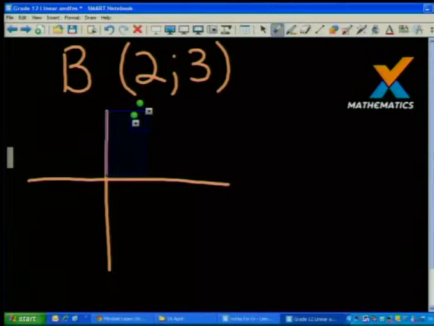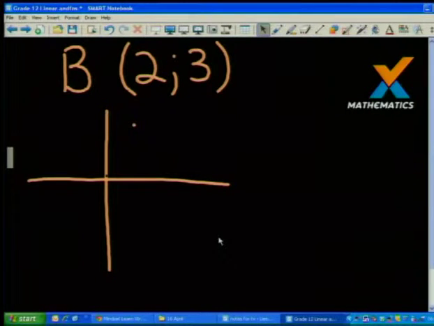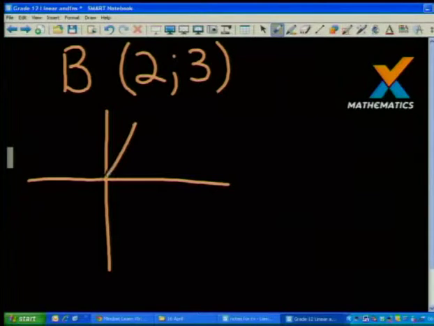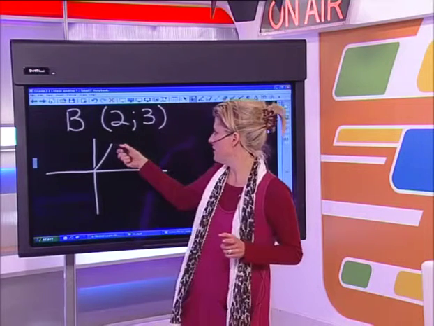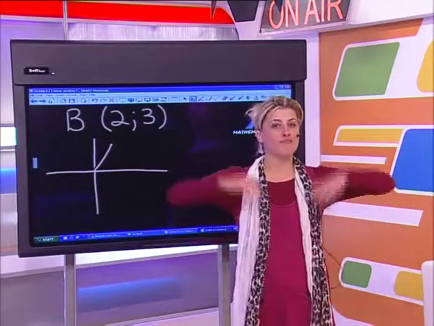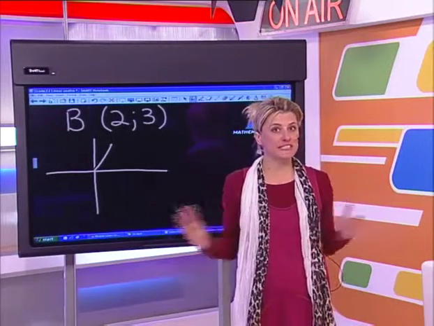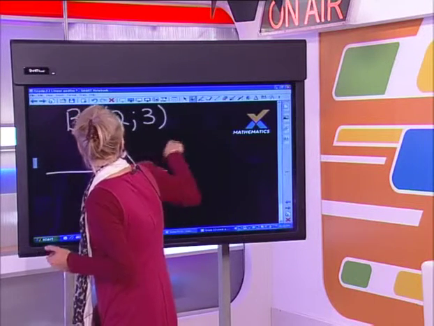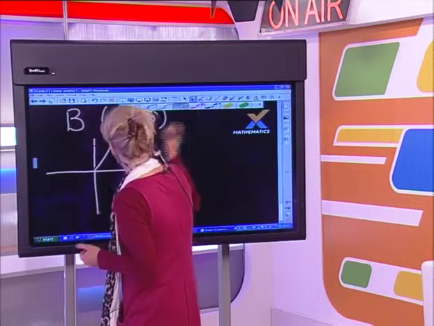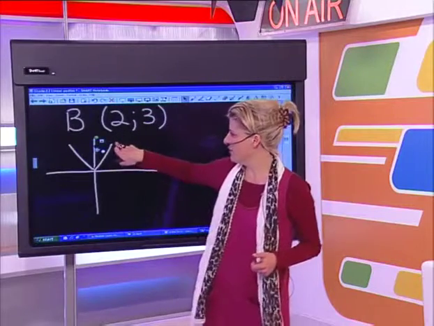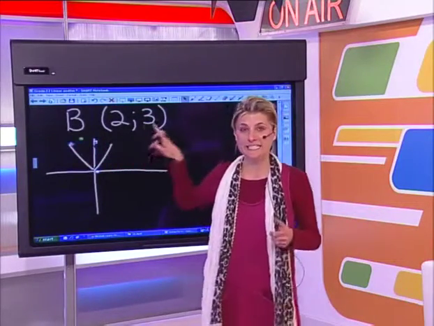Now, I'm going to rotate this point. Okay, so let's just connect that with our origin. So now, that's B over there. So B is there at the end of my line. So now I'm going to rotate B through an angle of, let's say, 60 degrees anti-clockwise. So that means I'm going to be moving this terminal arm in a 60-degree direction that way. So this angle between the original point and the new point is 60 degrees.